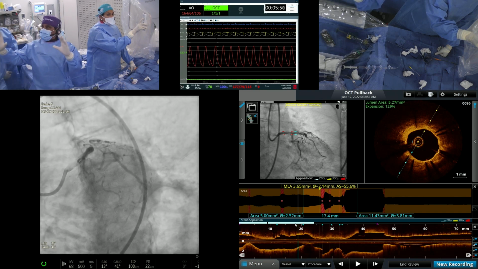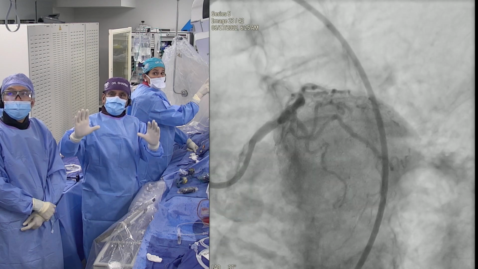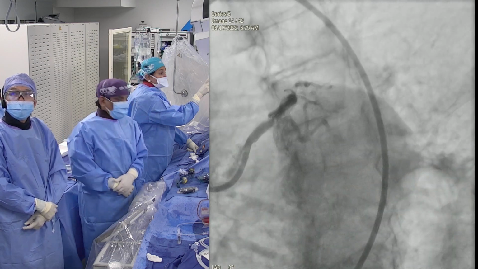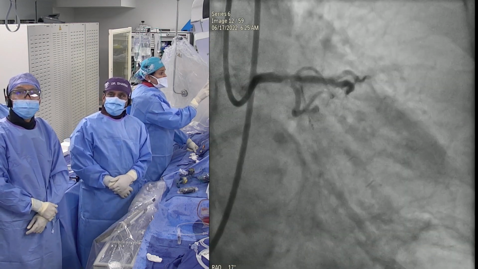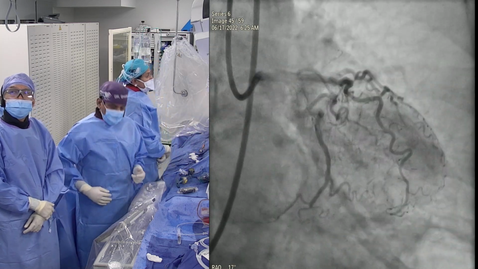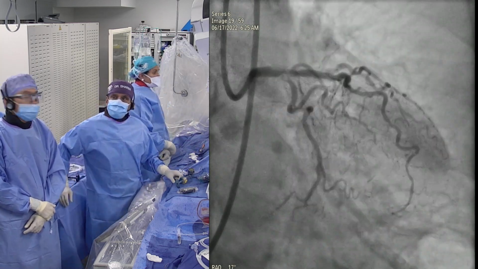Show the angiogram on the main screen right now. Don't show any OCT or anything hemodynamic yet. Okay, so this is where we are. You can see the calcium, but the best view is this one. Heavily calcified. Angiographically, you can see tram track calcium.